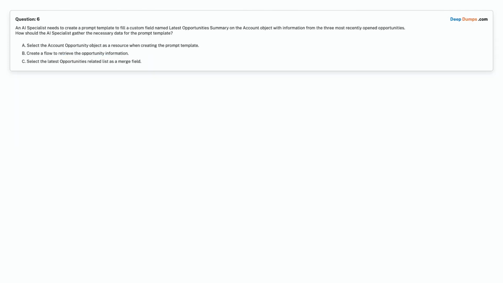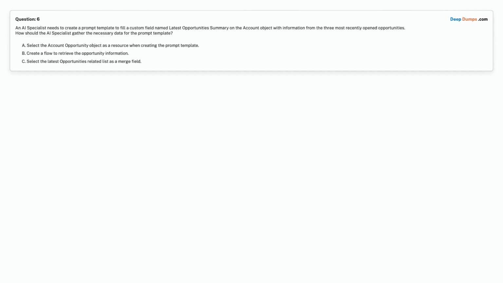Question 6. An AI specialist needs to create a prompt template to fill a custom field named Latest Opportunities Summary on the account object with information from the 3 most recently opened opportunities. How should the AI specialist gather the necessary data for the prompt template?